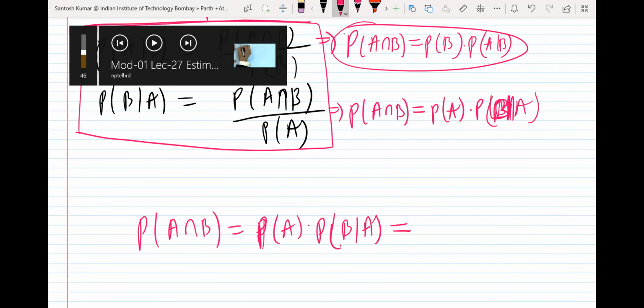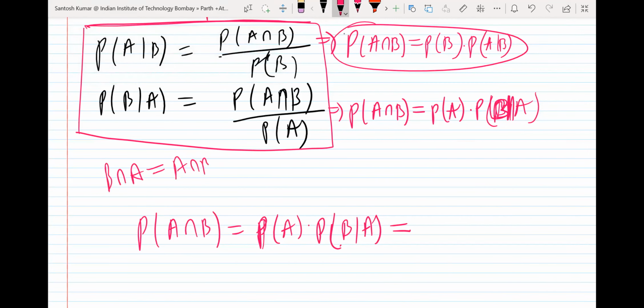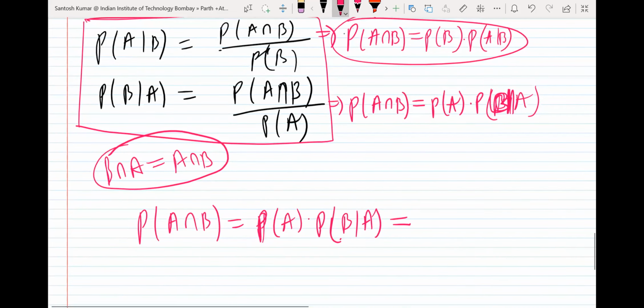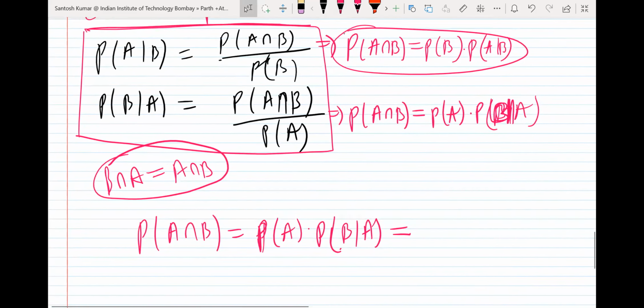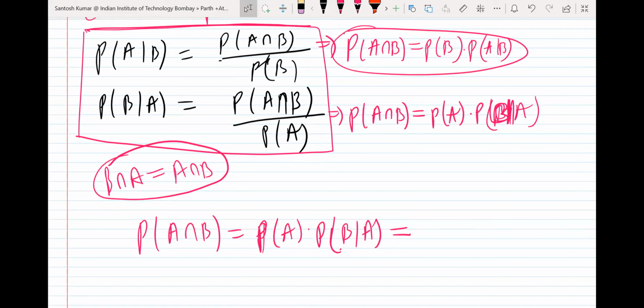Actually B intersection A is the same as A intersection B. That's why I replaced B intersection A by A intersection B, because both are the same. In set theory, intersection is a commutative property. So we can also write it as probability of B into probability of A given B.